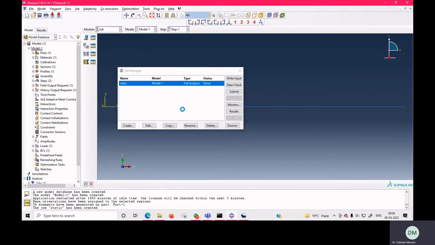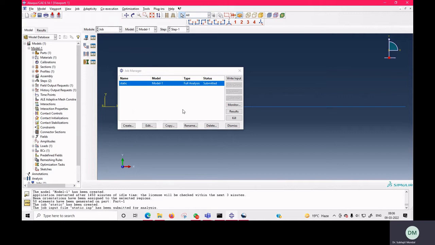Next, we're going to perform dynamic analysis. Here you can see if we want to perform static analysis, in that case there is no need to provide density. Because if you see the dynamic equation of equilibrium, that is m x double dot plus c x dot plus k x is equal to force, mass and damping contribution is not there, so we are not providing mass density or damping. Here you only provide the stiffness value. We have provided the E value, which will calculate the stiffness matrix for the beam.